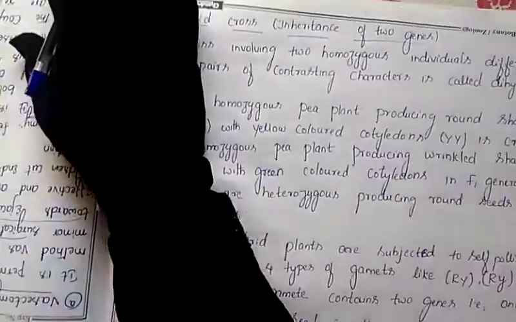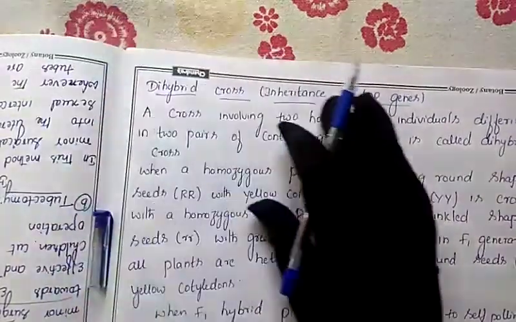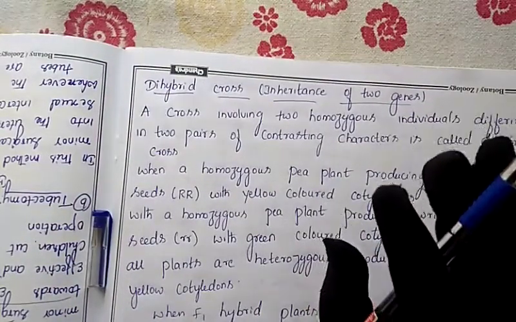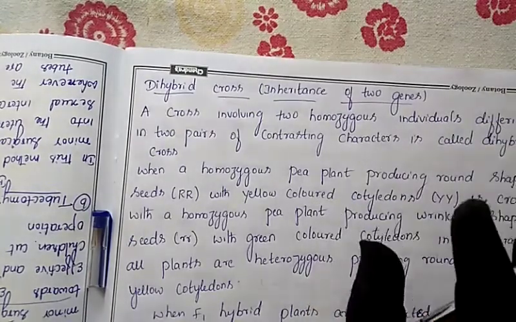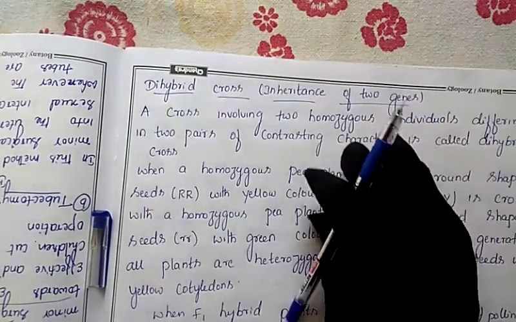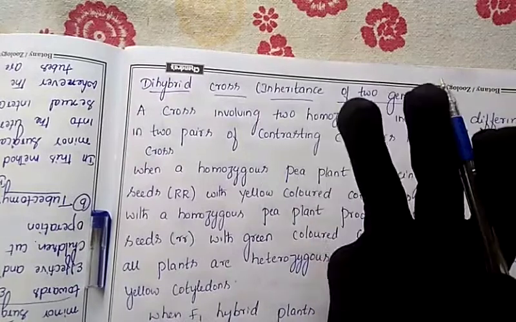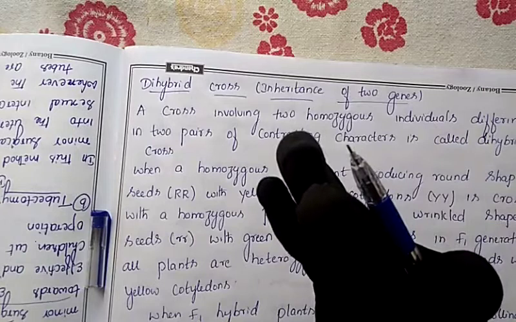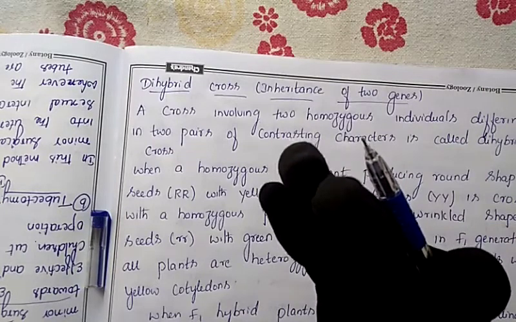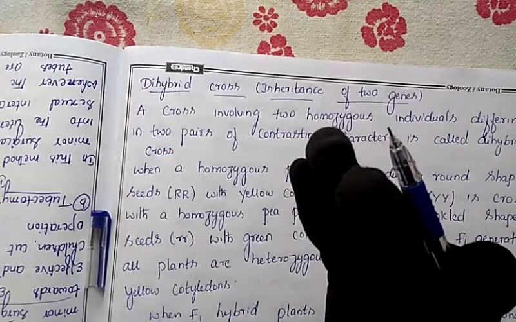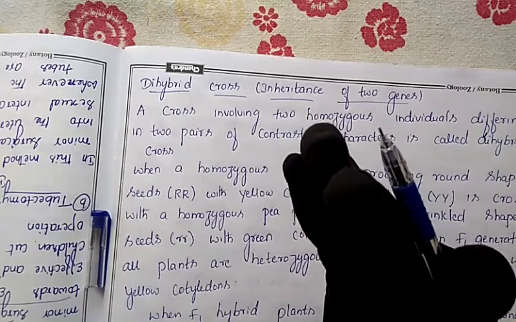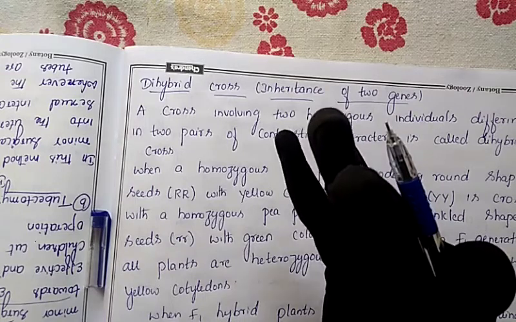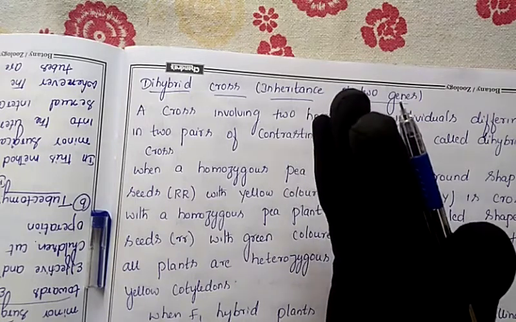The dihybrid cross, or inheritance of two genes, is a 100%, 200%, 1000% guaranteed question for your exam. For 5 marks this question will appear. As I said in previous classes also, monohybrid, incomplete and dihybrid. Among these three, one question will definitely be there. Any one of the three will always be there, but we can't tell which one will come. It could be monohybrid, incomplete or dihybrid.